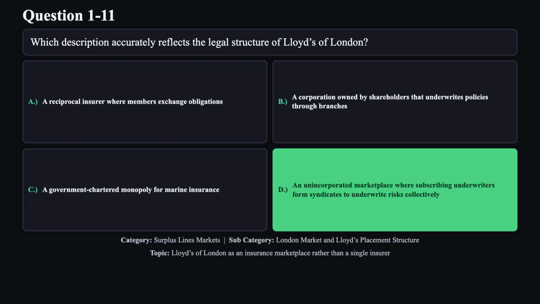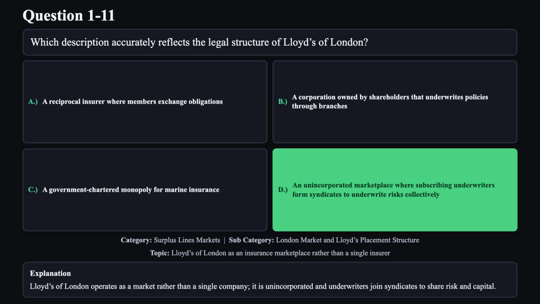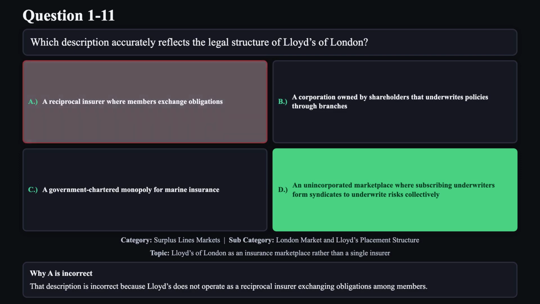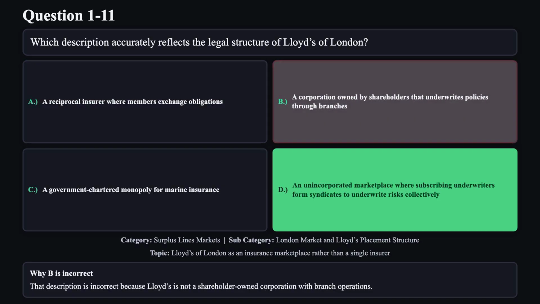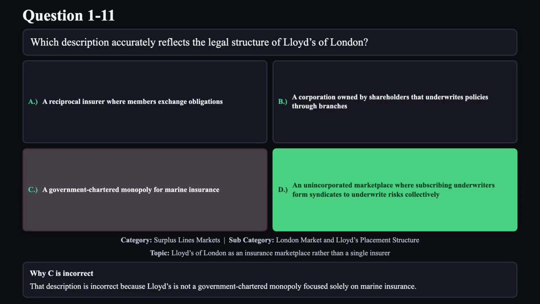The correct answer is D. Lloyd's of London operates as a market rather than a single company. It is unincorporated and underwriters join syndicates to share risk and capital. Reason A is not correct. That description is incorrect because Lloyd's does not operate as a reciprocal insurer, exchanging obligations among members. Reason B is not correct. That description is incorrect because Lloyd's is not a shareholder-owned corporation with branch operations. Reason C is not correct. That description is incorrect because Lloyd's is not a government-chartered monopoly focused solely on marine insurance.